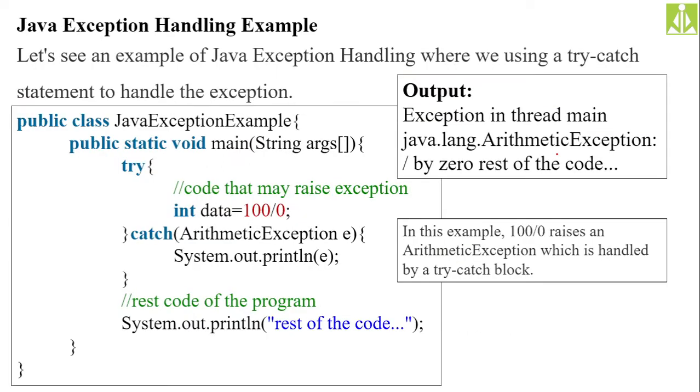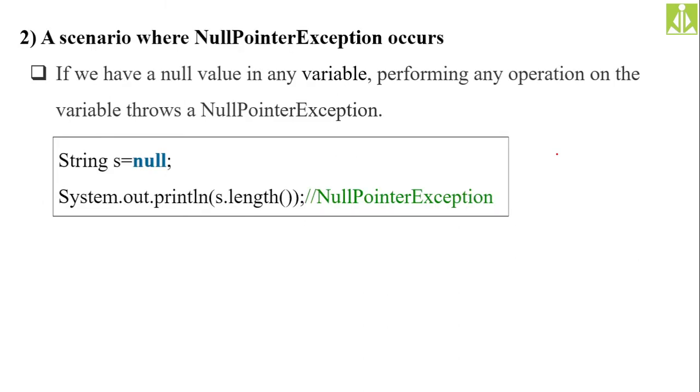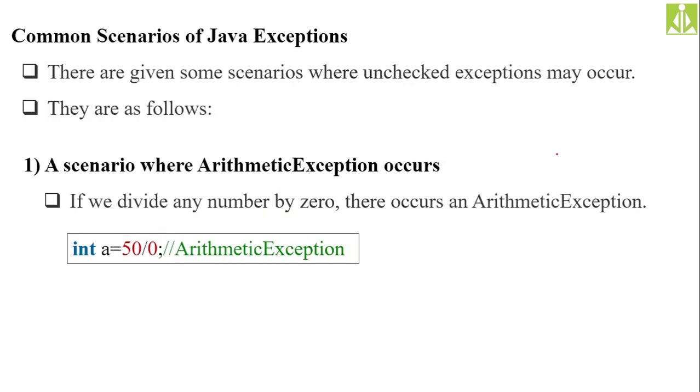So then, Java's exception handling example. It is a simple example where I'm generating a normal exception, that is an arithmetic type of exception. Generally, when you perform arithmetic operations, this type of arithmetic exception will occur.